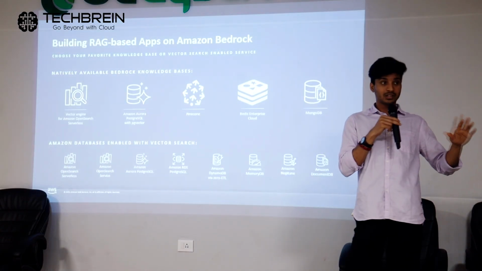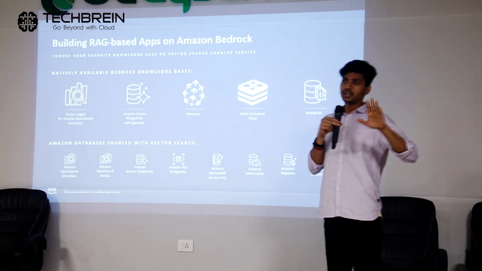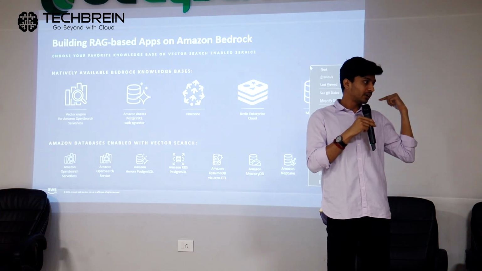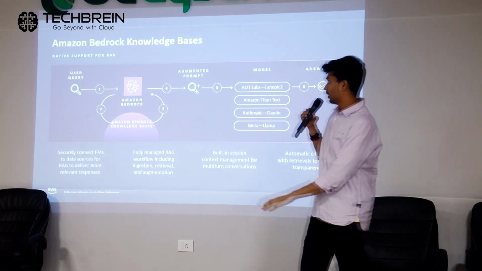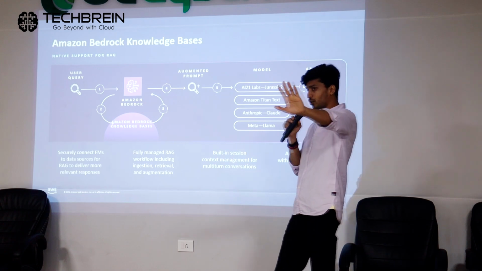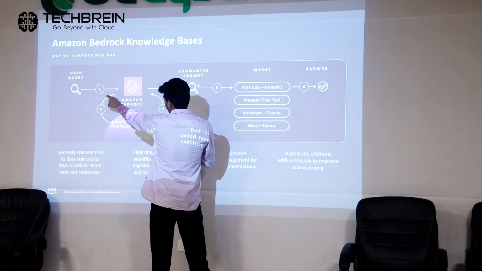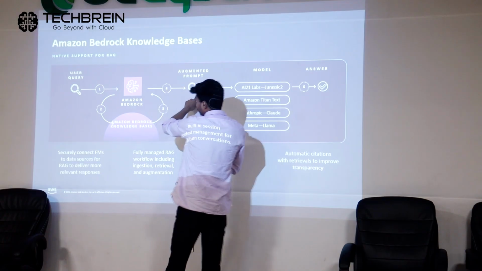Okay, that's the RAG-based thing that we're talking about here. Can you go to the next slide, and then we'll come to this slide. See, what happens in a RAG-based workflow, like you were asking, usually you have knowledge bases here. Knowledge bases are where your data is stored in a vector DB format or an embedding format. That's your knowledge base. So if you look at the prompt part of it, this was there, it was directly going to this large language model and you were directly going to get a result out of it. Now in the RAG-based approach, what is happening?